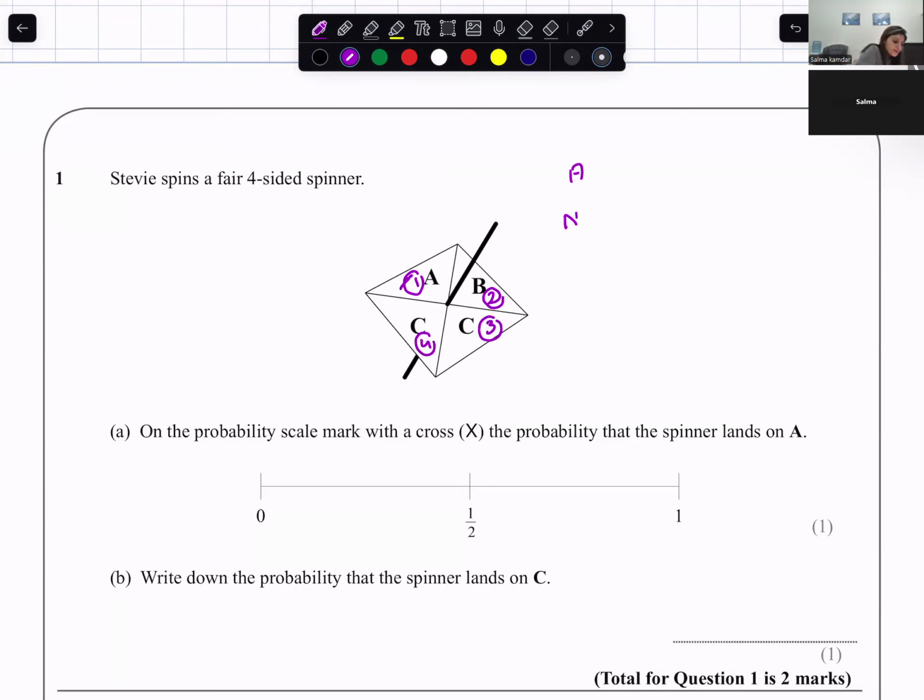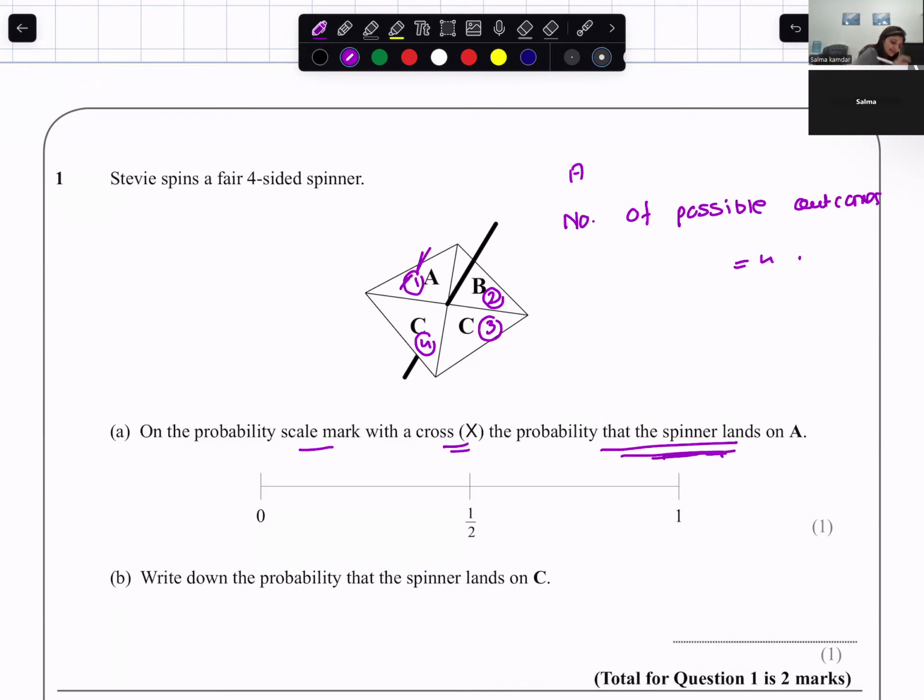So number of possible outcomes. Okay. Total number of possible outcomes is how much? It is 4. On the probability scale, mark with a cross the probability that the spinner lands on A. How many A do I have?